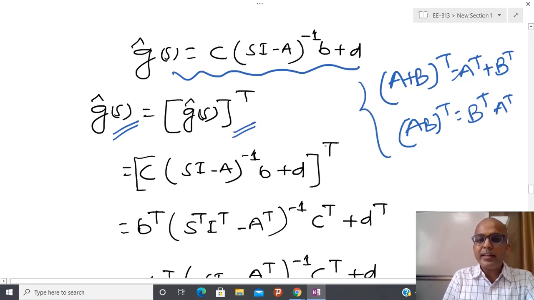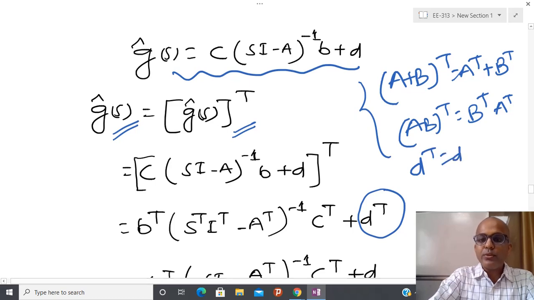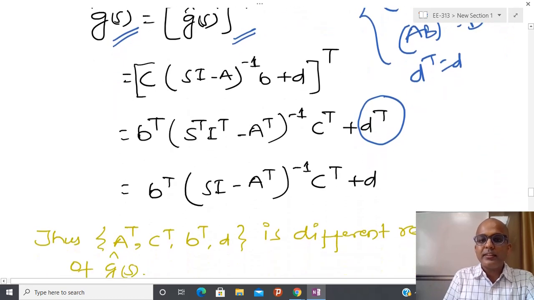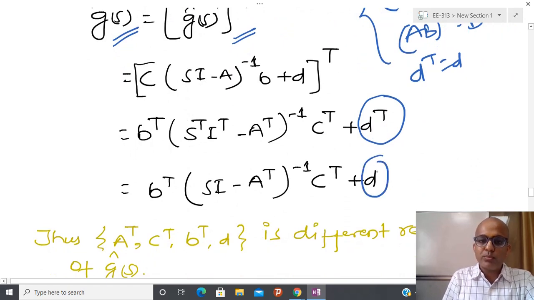If I take the transpose of this, individually I can take the transpose of this term and D transpose. Please see that D is just a scalar, so D transpose equals D again, and due to that this quantity comes into picture without any transpose. Here I have multiplication, so (AB) transpose equals B transpose A transpose. Similarly, (ABC) transpose is C transpose B transpose A transpose. Similar things I am going to use.